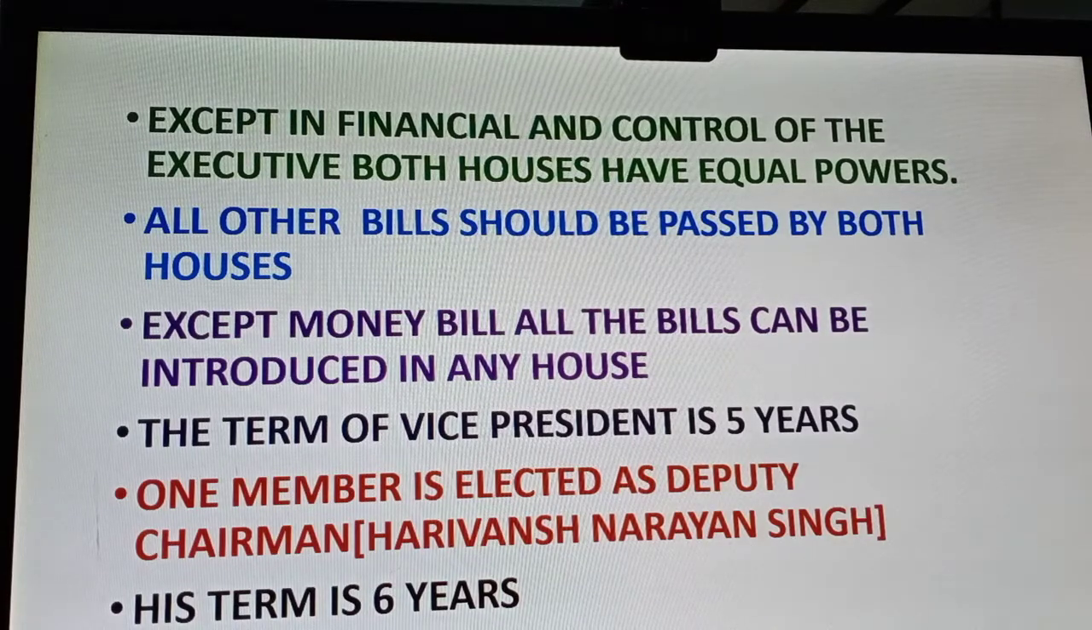That is the speciality of it. And to run the house, when the Vice President is on leave or has some other responsibilities, one member is elected from the members of Rajya Sabha. He is known as the deputy chairman of Rajya Sabha. The present person is Harivansh Narayan Singh from Bihar. He belongs to Nitish Kumar's JDU political party. His term is 6 years. Other members of the house get 6 years.